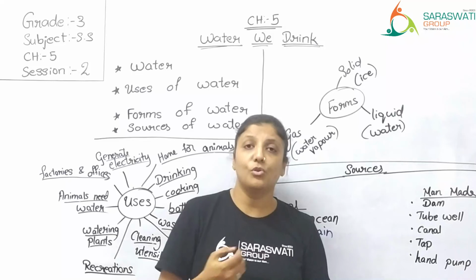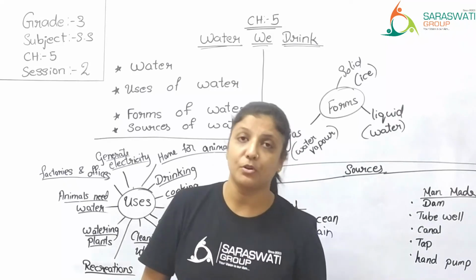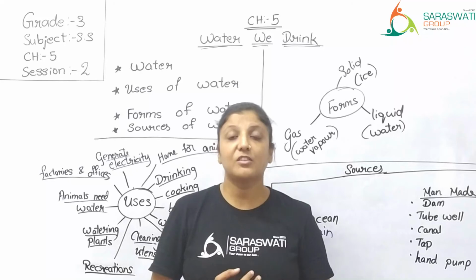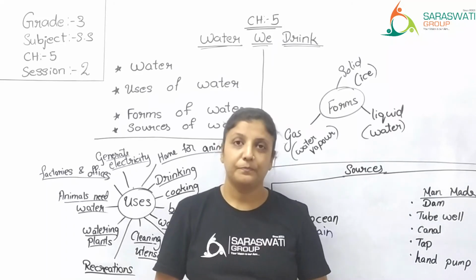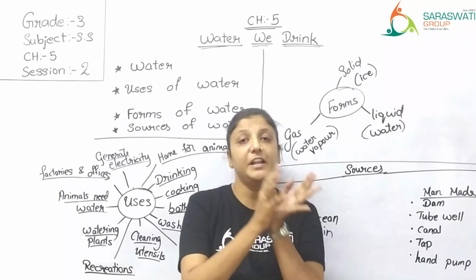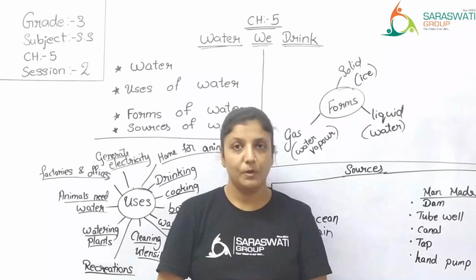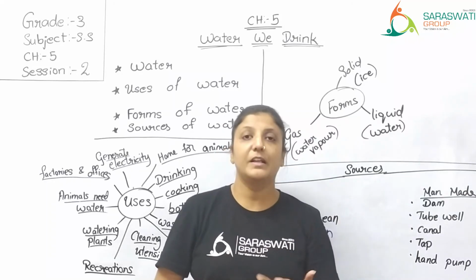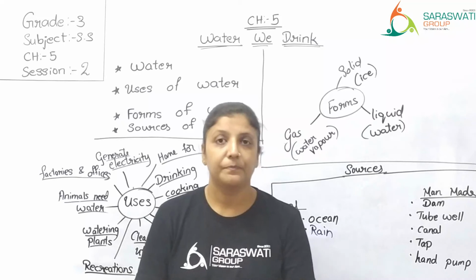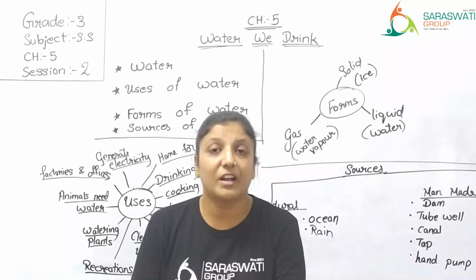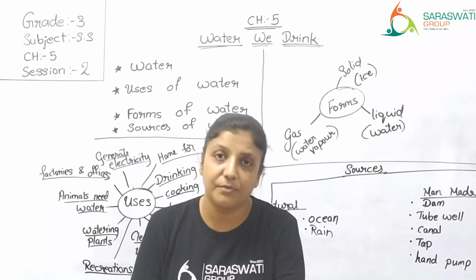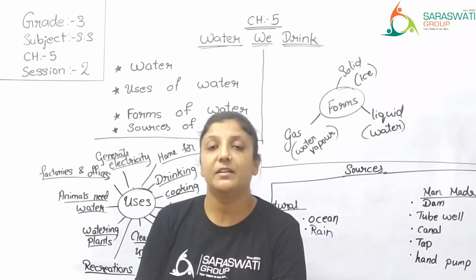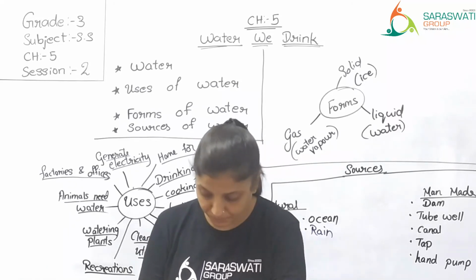This water goes through a purification process. They clean this water first. That is called purification of water. And then this cleaned water is supplied to you, which is safe for use. You can use it for cleaning, cooking, drinking, etc. But dirty water or contaminated water is unsafe. You might fall ill if you use contaminated or impure water.